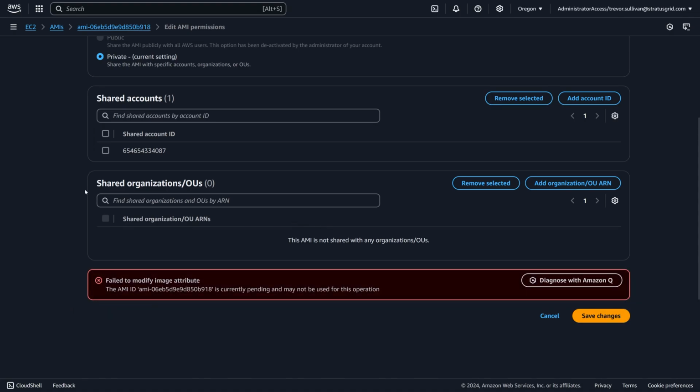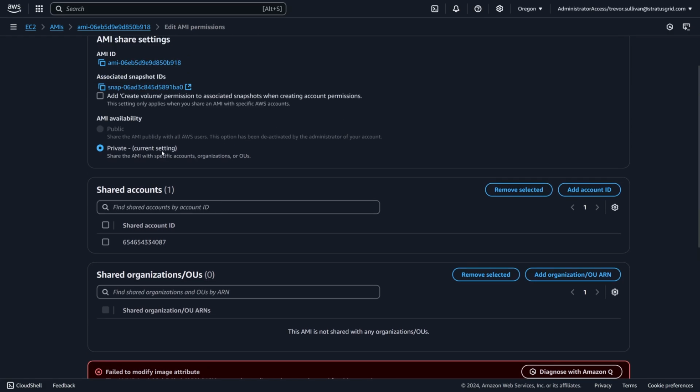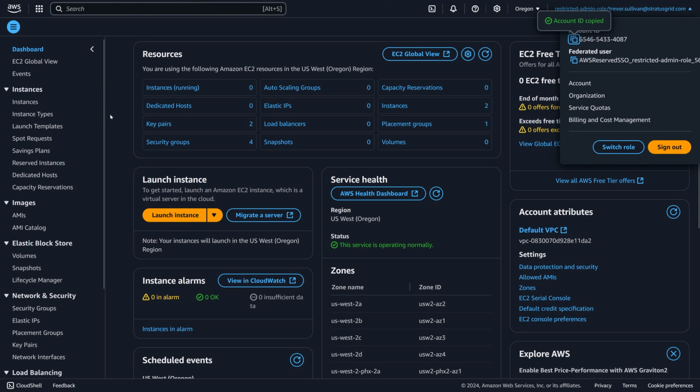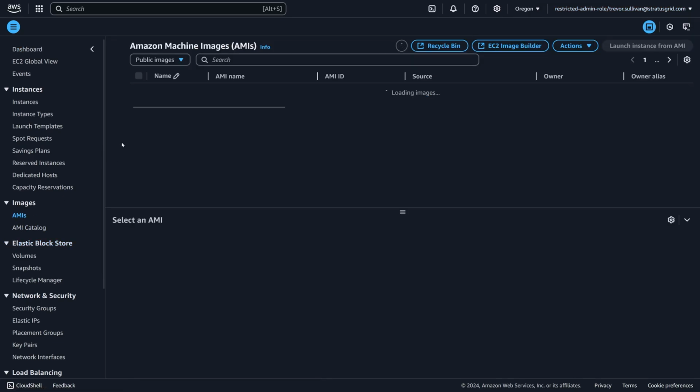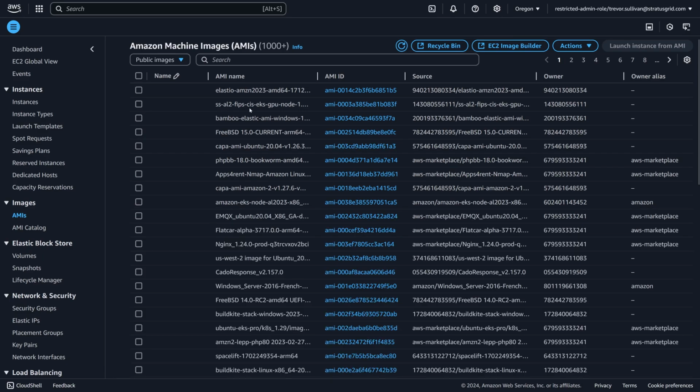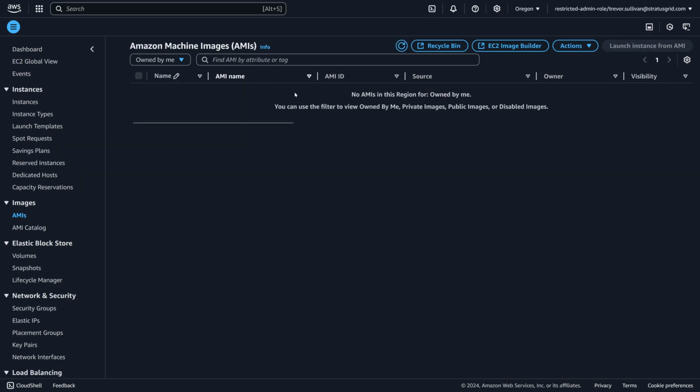But while that's finishing creation, let's head over to the other account, the one where the image was not created from, and go down to AMIs. Normally, when you list out AMIs in the EC2 console, you're going to see all these publicly available images from AWS or other random account IDs. There's a lot of cruft in here, right? When you want to lock things down, you really want to focus on, hey, what are my images? Well, I don't have any images in this account in this region.